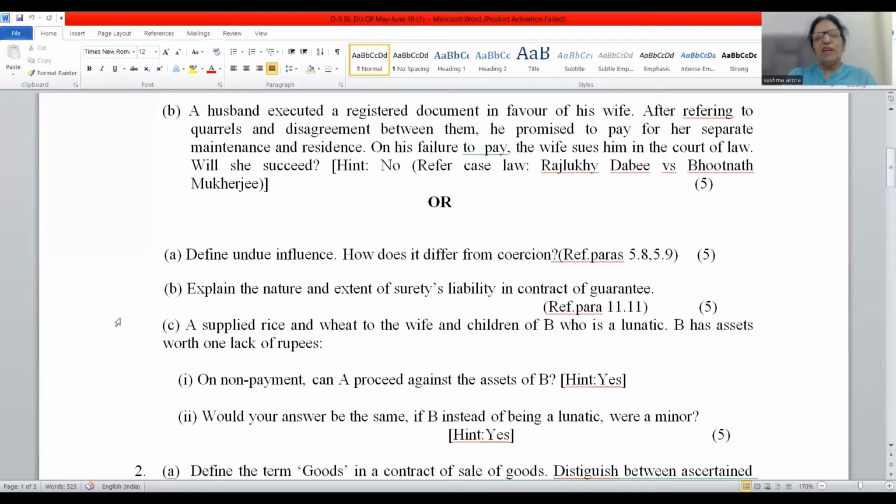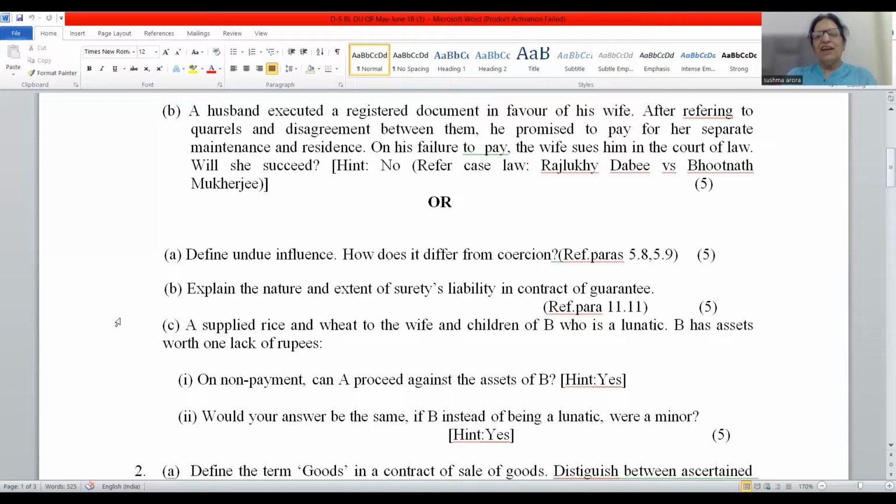The very first point under the quasi-contract under section 68 is necessities or necessaries supplied to the person who is incompetent to contract or to the person who is dependent upon such incompetent person. And then you know that lunatic is one of the incompetent persons, and wife and children of lunatic person.